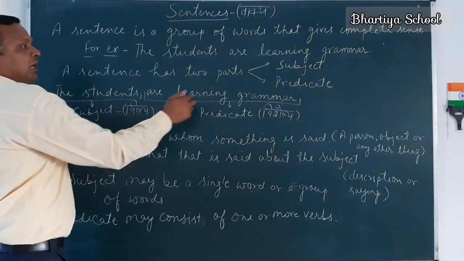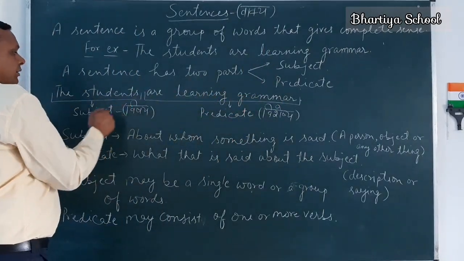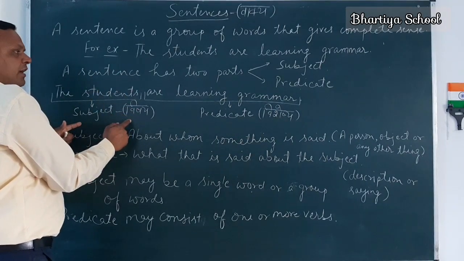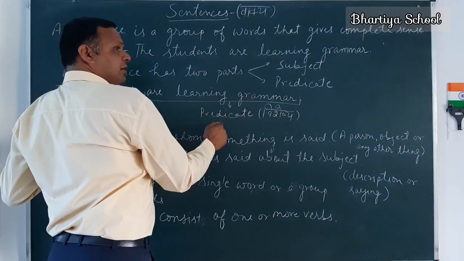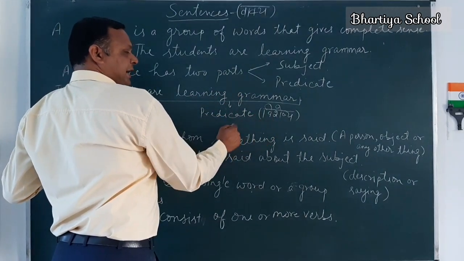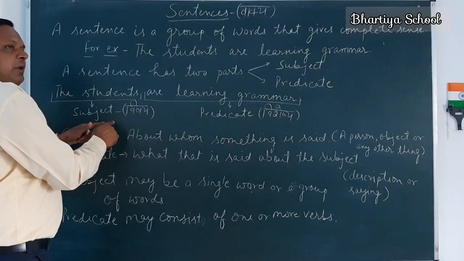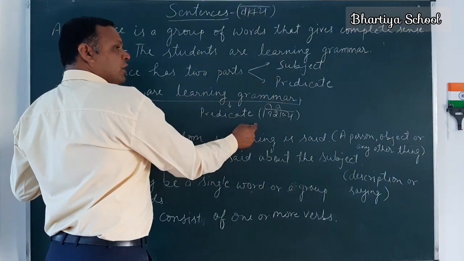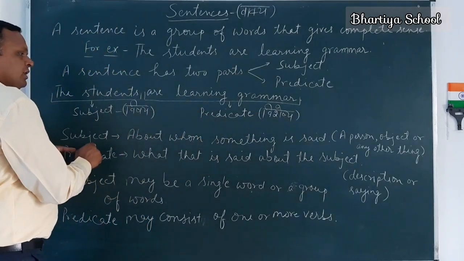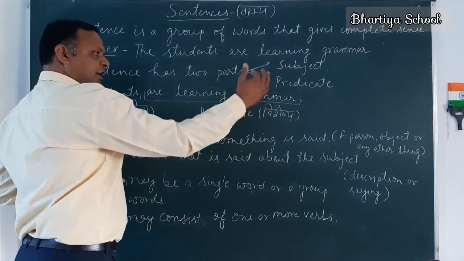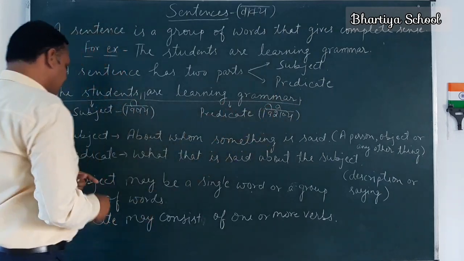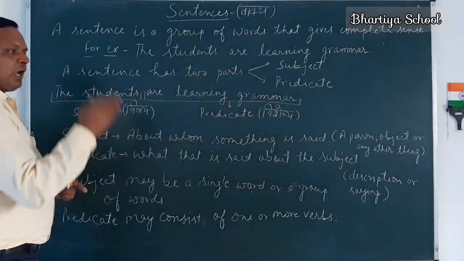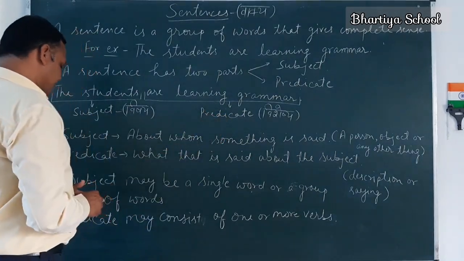So the students are learning grammar. The students here is the subject. To subject in Hindi we call Vishay. Are learning grammar is the predicate. We call predicate Visheshya in Hindi. Subject is about whom something is said, it may be a person, object or any other thing, and predicate is what is said about the subject. It may be a description, any information or any sayings.